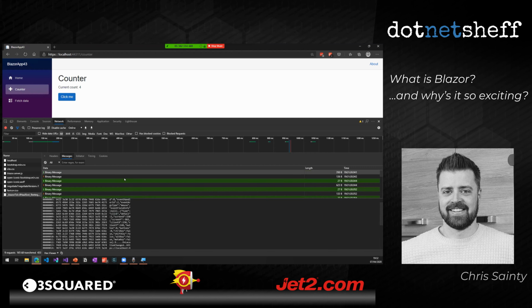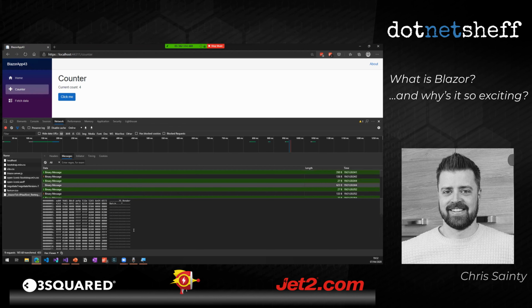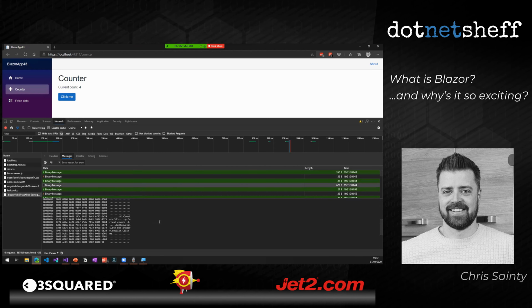Now, if we look at a couple more of these binary messages, there's one that's a little bit more interesting, and that's this one. So we can see a render batch. I mentioned earlier, these changes that are calculated by Blazor, they're bundled up into something called a render batch, and this is one of them. And if we scroll down, we can actually see what's in it.